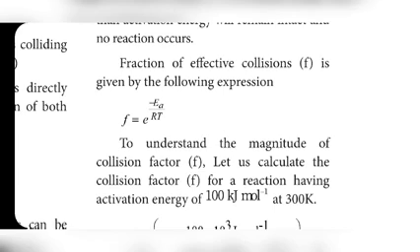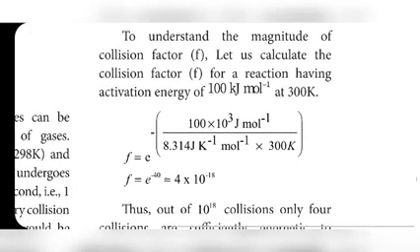To understand the magnitude of the collision factor, let us calculate the collision factor f for a reaction having a given activation energy. One problem is given for explaining this concept, and sometimes they will ask this problem separately also. Calculate the collision factor f for a reaction with given activation energy and temperature.